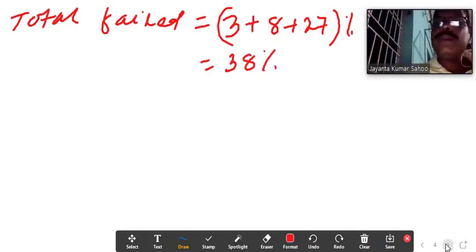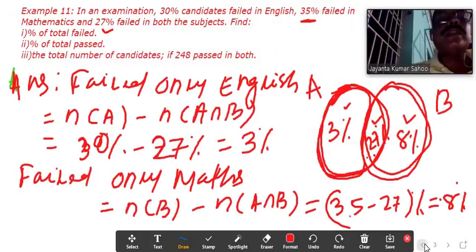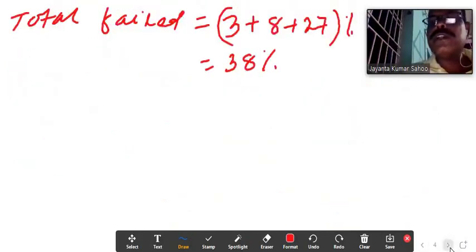So the percentage of total failed equals 38%.